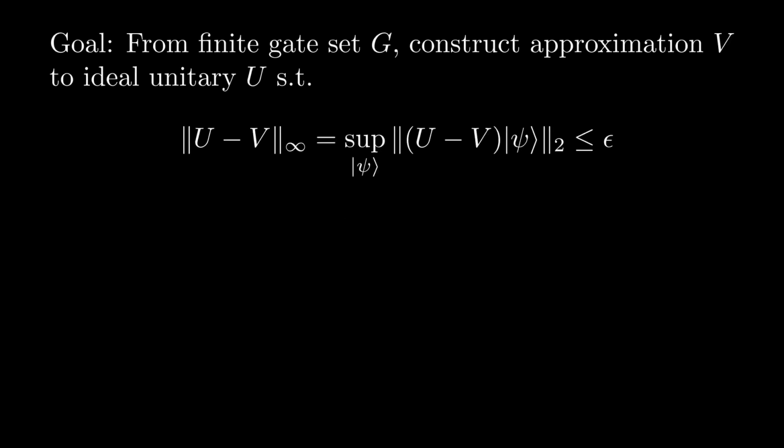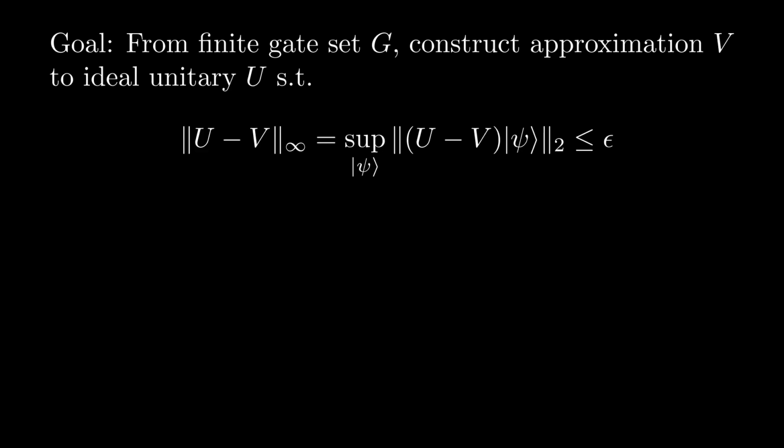Since we are working with a discrete gate set, we clearly cannot implement an arbitrary unitary operation because the unitary group is continuous. Consequently, we are instead interested in approximating these gates to arbitrary accuracy. This means that we are interested in finding some approximation V to the ideal unitary U such that the operator distance between them is bounded above by epsilon for some threshold epsilon greater than 0.